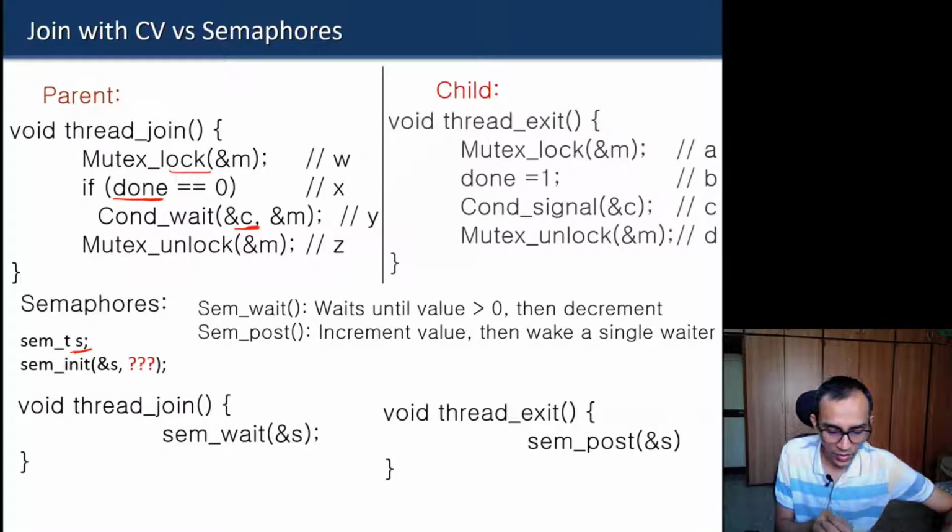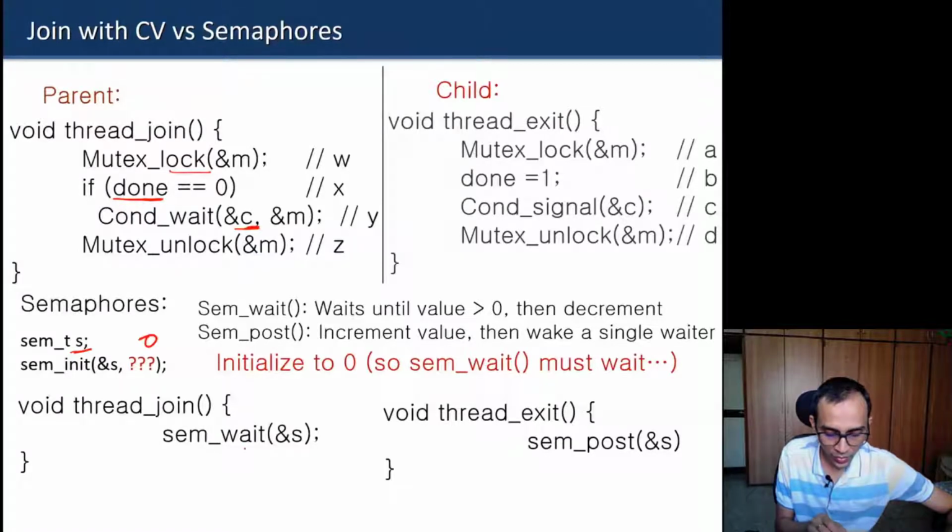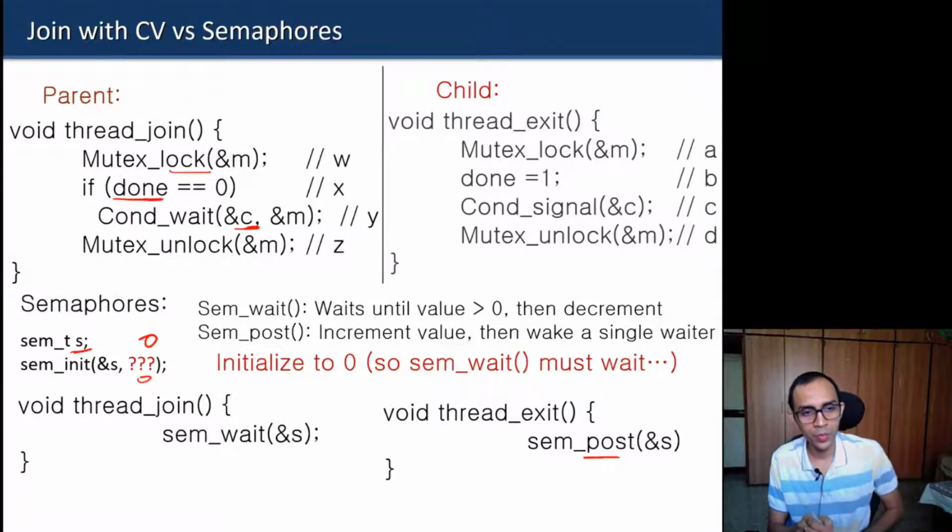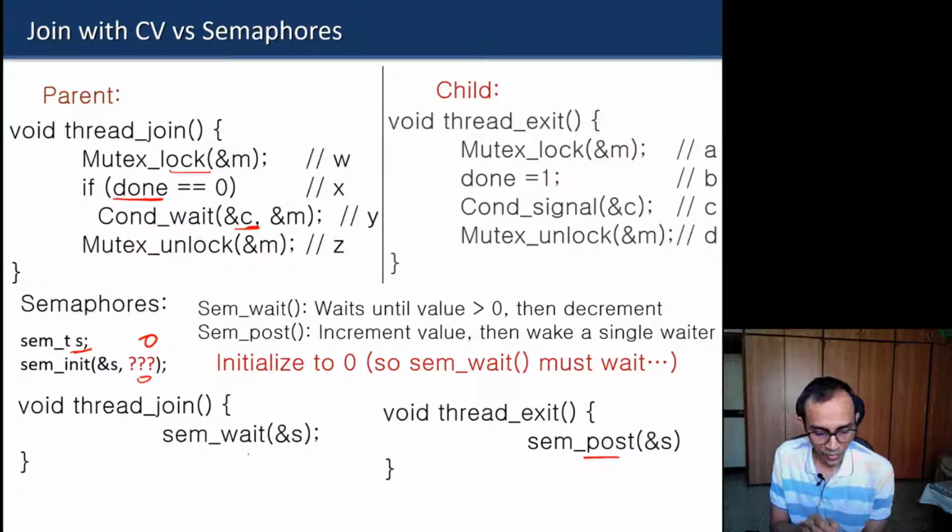If we initialize it with the proper value, in this case 0, because the parent must wait until the child actually does a post operation. For waiting, the condition is that the value should be less than or equal to 0. So with 0, the parent has to wait unless the child runs and does a post operation.